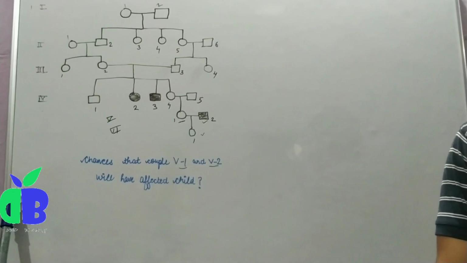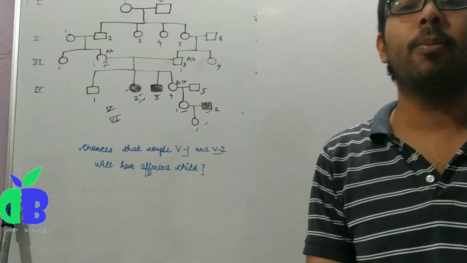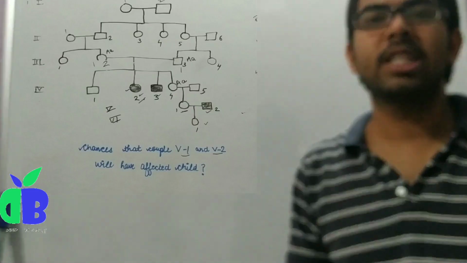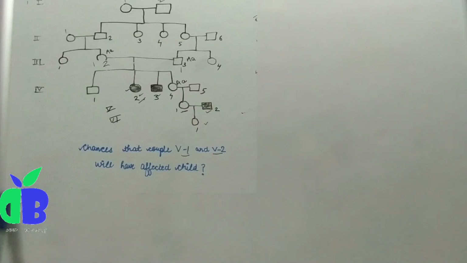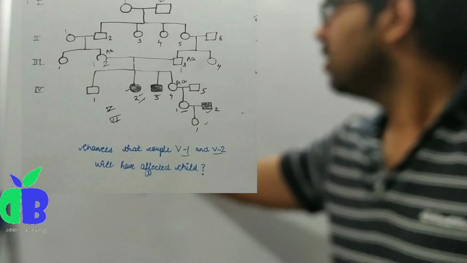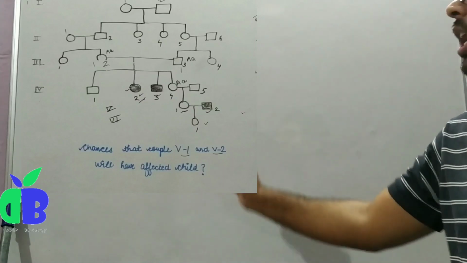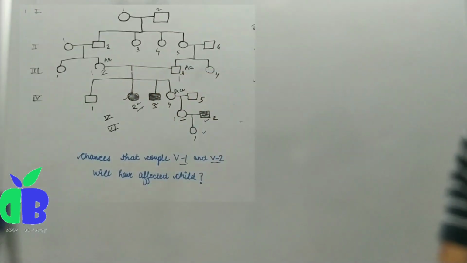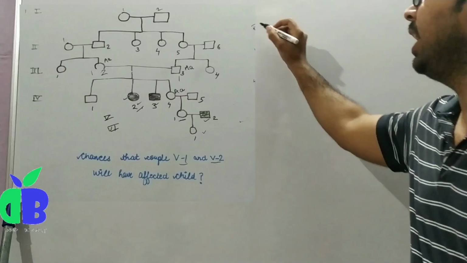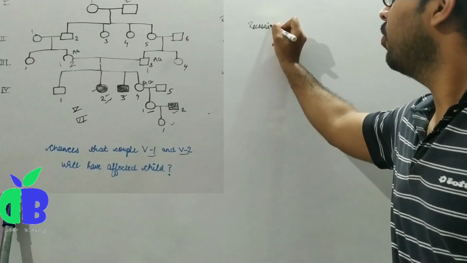First of all, we have to find whether this is autosomal recessive, autosomal dominant, sex-linked dominant, sex-linked recessive or Y-linked. We have found that the disease is found in the offspring, but it is not found in either of the parents. That's why it is the case of recessive mode of inheritance.